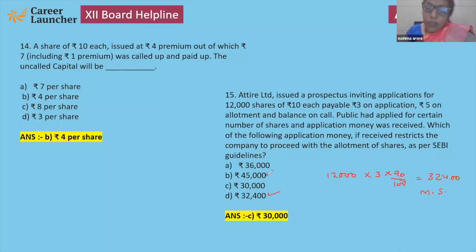Clear? 45,000 is over subscription, very good. 36,000 is the exact amount, but 30,000 is not to be allowed because this is less than the limit of 90%. So this concept, the word SEBI restrict, means the minimum subscription condition is to be fulfilled. Yes, children, got it? Note down the concept.